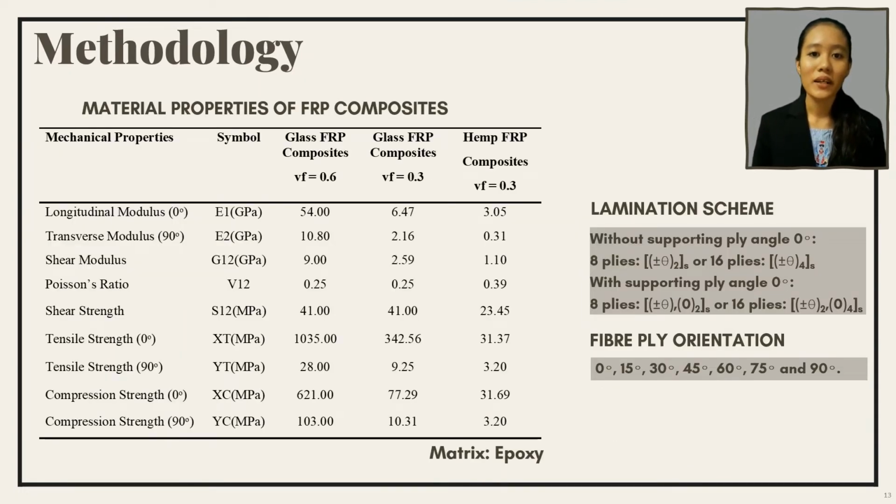These are the required data to be computed into Ansys, which is the material properties of glass FRP composite with volume fraction of 0.6 and 0.3, as well as hemp FRP composite with volume fraction of 0.3. The matrix for the FRP composite is epoxy. There are two types of lamination scheme used in this research, which are with and without supporting ply angle 0 degree. The fiber ply orientation used are 0, 15, 30, 45, 60, 75 and 90 degree angle.